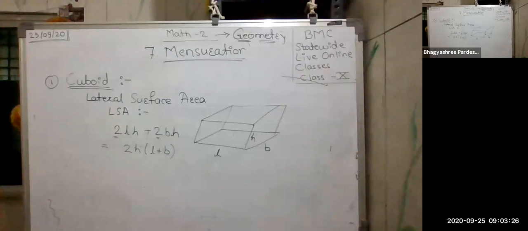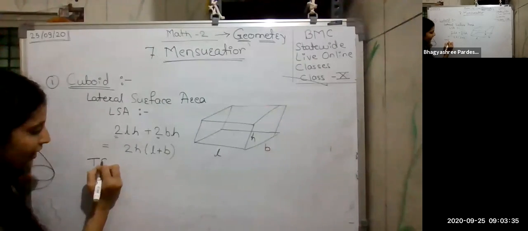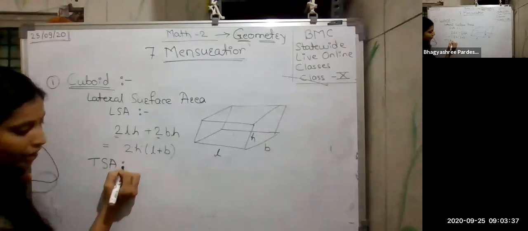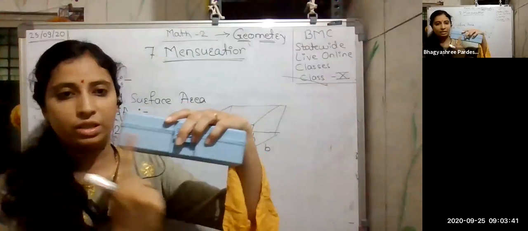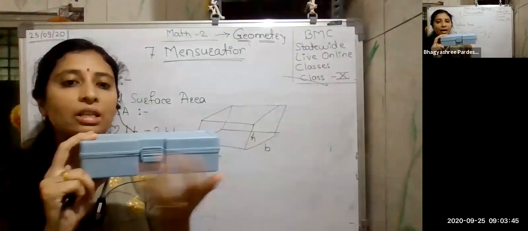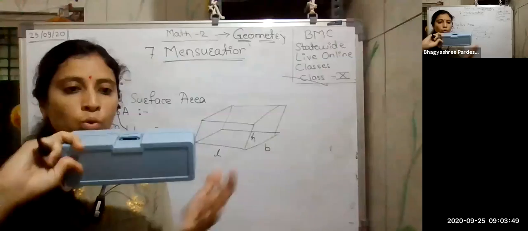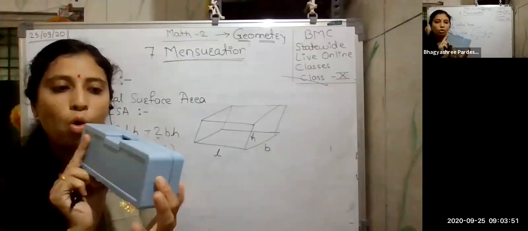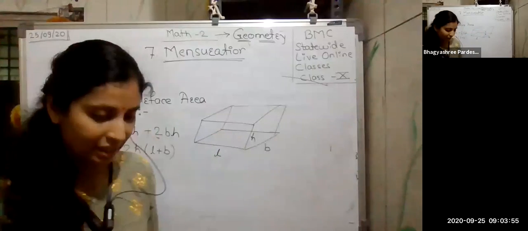Now next is the total surface area. The short form for total surface area is TSA. Now here, in lateral, I just consider the 4 sides. But in total surface area, I have to consider all the sides which we are having here. Means all the surfaces. This is 1, 2, then 3, 4, 5, and 6. All the surfaces we are considering here.